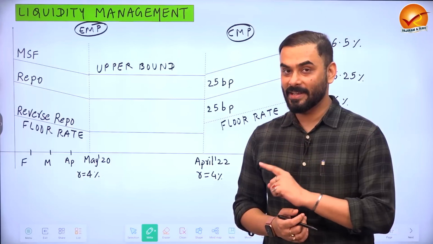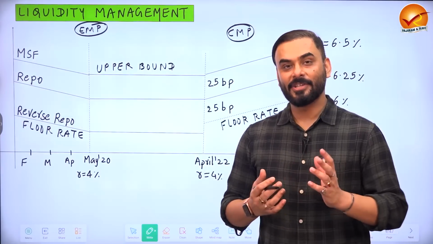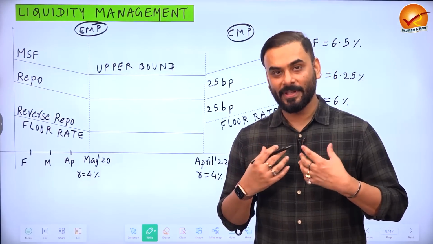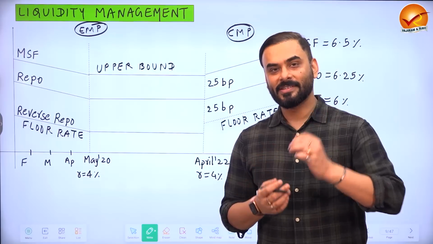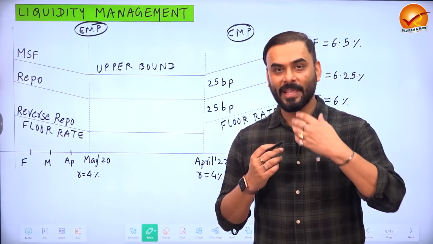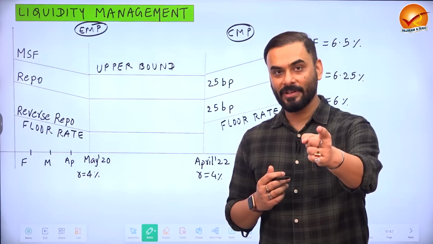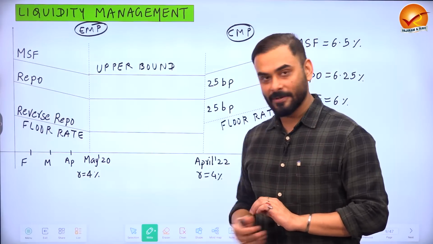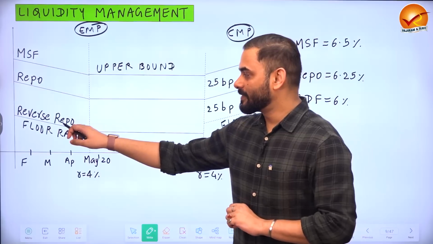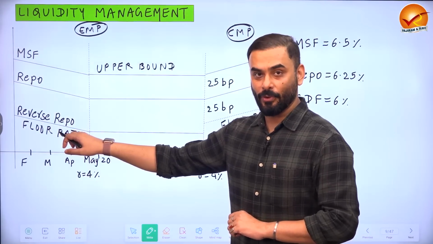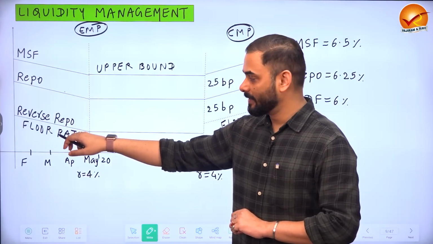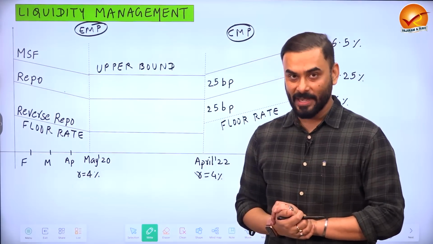So MSF is higher than repo rate. But imagine that we are HDFC Bank or SBI, and you are Reserve Bank of India. If I give my cash to you, Reserve Bank of India will give me the reverse repo rate, right? So reverse repo rate is called the floor rate because out of these three, reverse repo rate is the minimum.